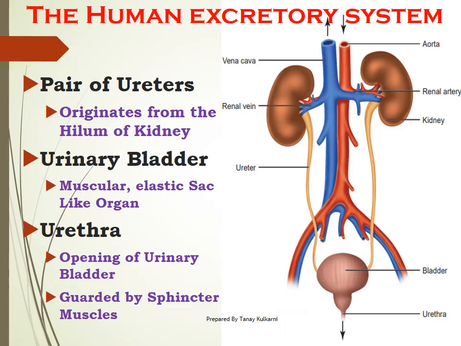This opening of bladder, that is urethra, is guarded by sphincter muscles, and these sphincter muscles will relax only after it receives the stimulus from the brain. So the process of excretion of urine from the body is called urination in general terms. In scientific words it is called micturition. Right? The word is given on page number 115 in our textbook, first column.